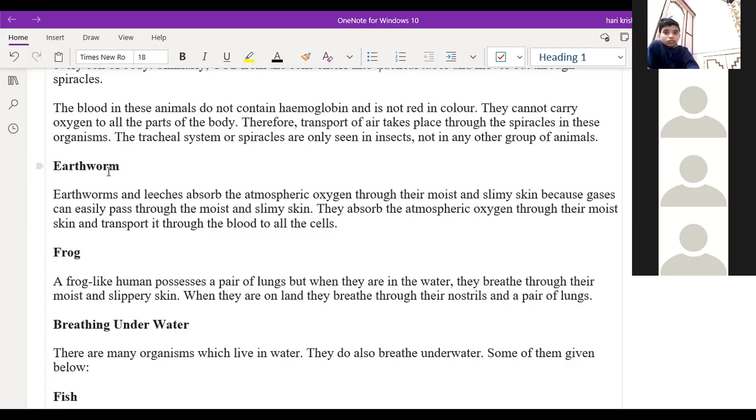Read that paragraph and the earthworm paragraph. Earthworms and leeches absorb the atmospheric oxygen through their moist and slimy skin because gases can easily pass through the moist and slimy skin. They absorb the atmospheric oxygen through their moist skin and transport it through the blood to all the cells.